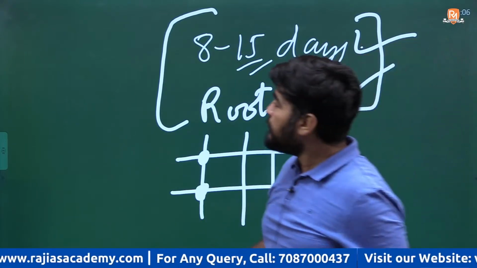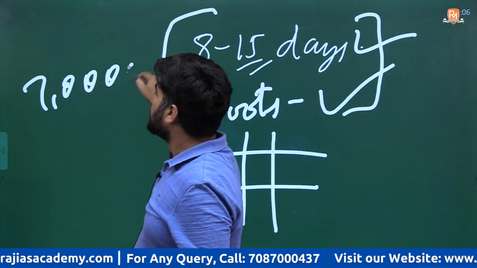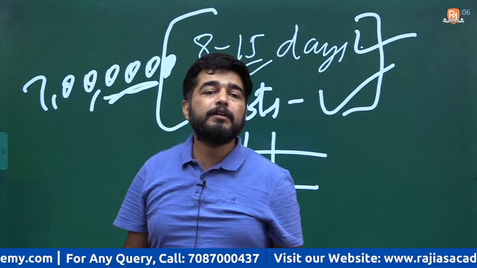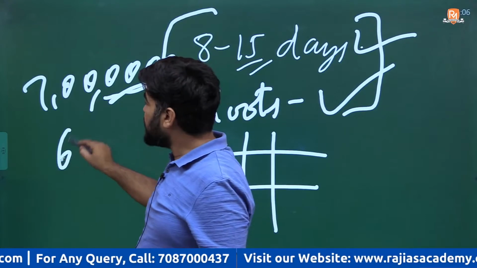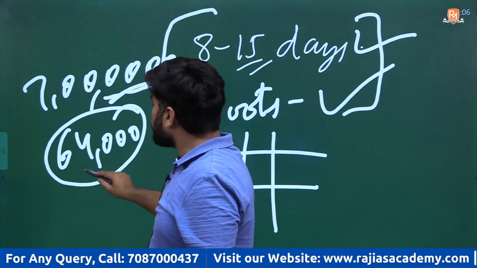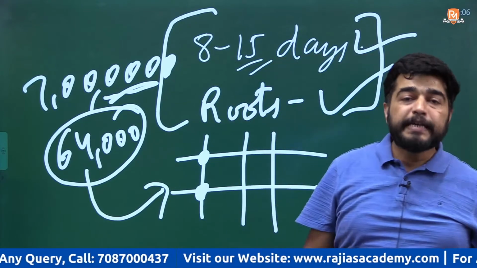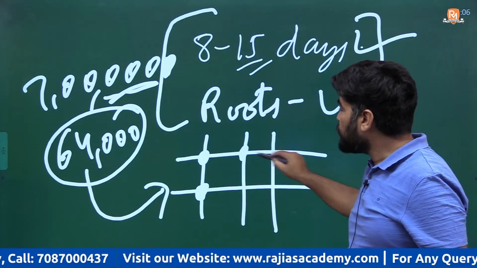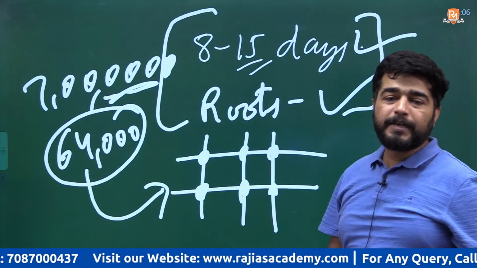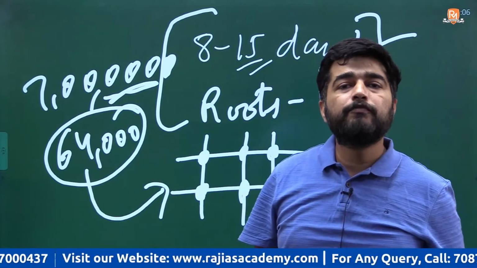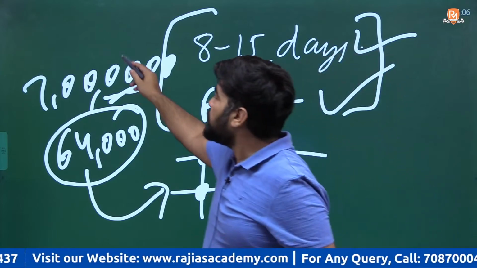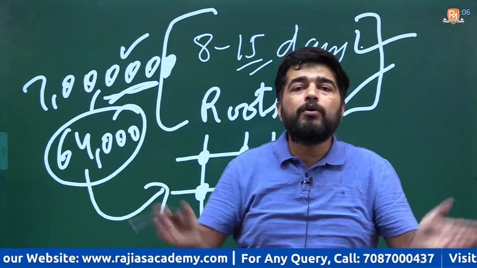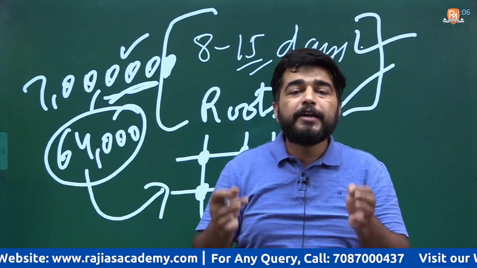There will be around 7 lakh seedlings in a traditional acre of rice cultivation, and there will be only 64,000 seedlings in the SRI method. This is due to enough spacing between two seedlings. If there is enough spacing, then the nutrients available to a plant will be much more as compared to the traditional method, and they will grow more. There will be more tillers, more food grains, and the weight of food grains will be high.